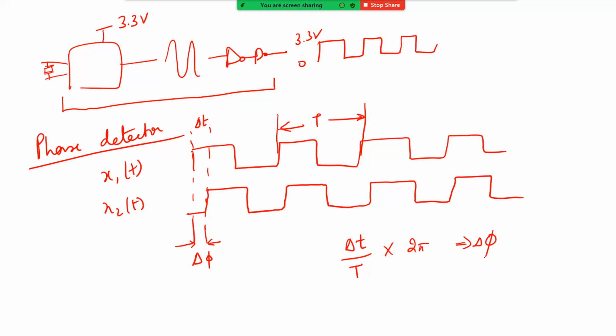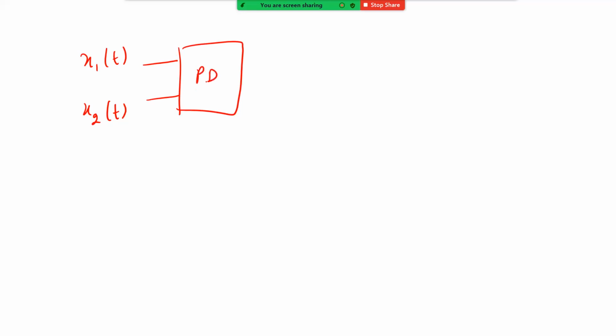Now you might also ask a question, so let's go to that next. Let us say you have this x1 of t and x2 of t, both going into this phase detector. Now what is the output? Let's say this is some x out of t. This is what you are going to get.